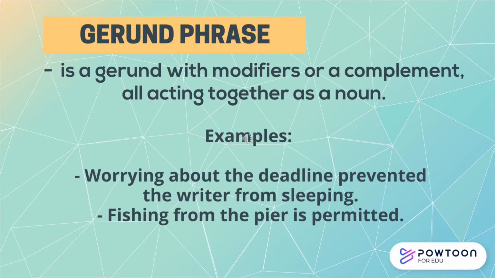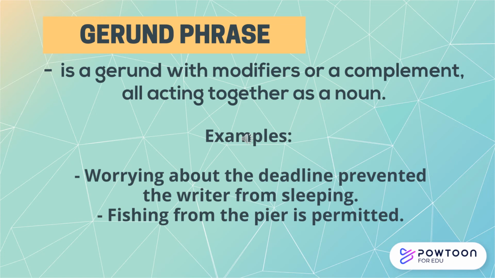A gerund phrase is a gerund with modifiers or a complement, all acting together as a noun. So the gerund can act as subjects, direct objects, indirect objects, predicate nominatives, or objects of a preposition in a sentence. So let's take a look at our examples here.